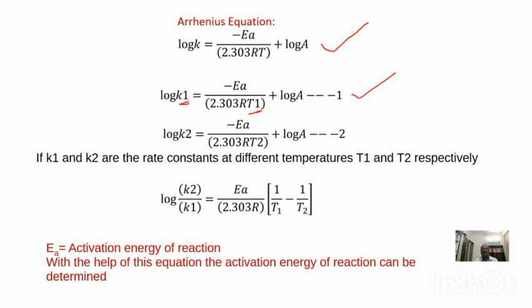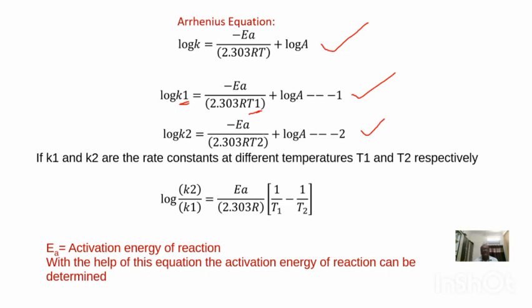So this is the Arrhenius equation, equation number 1: log K1 is equal to minus Ea by 2.303 RT1 plus log A. Similarly, the same reaction taking place at temperature T2 has rate constant K2. According to the Arrhenius equation, log K2 is equal to minus Ea by 2.303 RT2 plus log A. This is equation number 2.